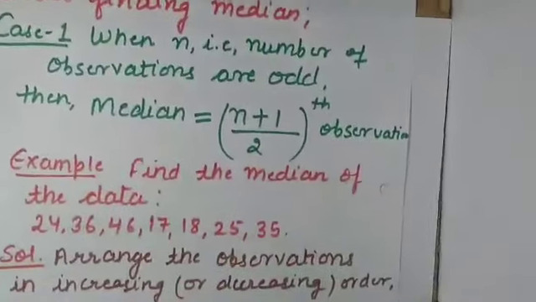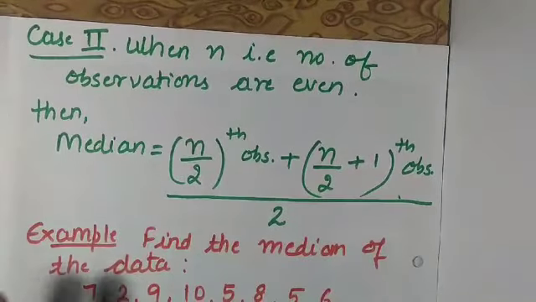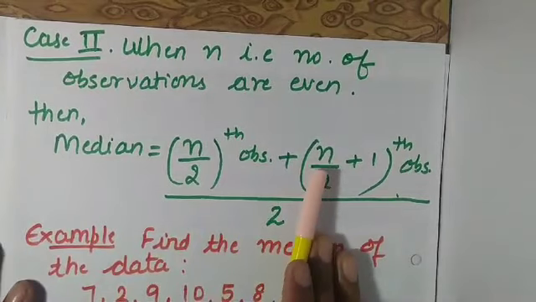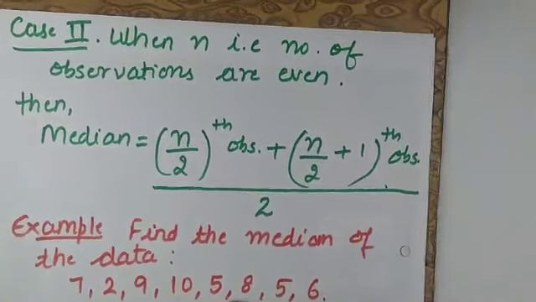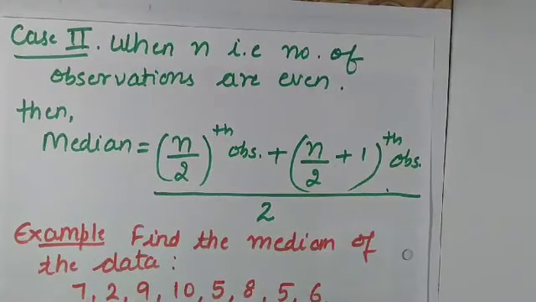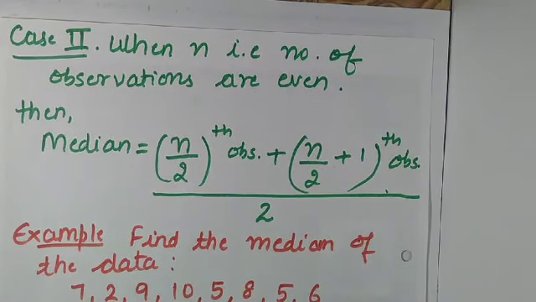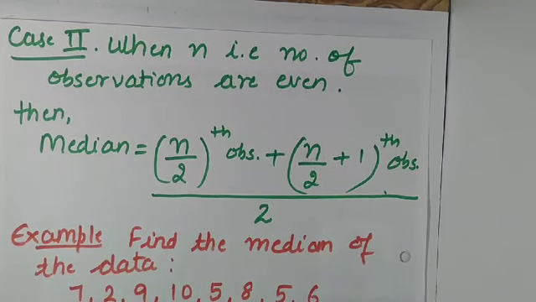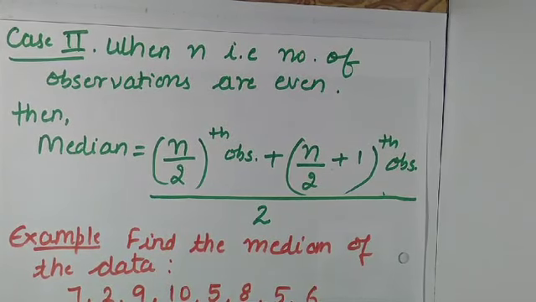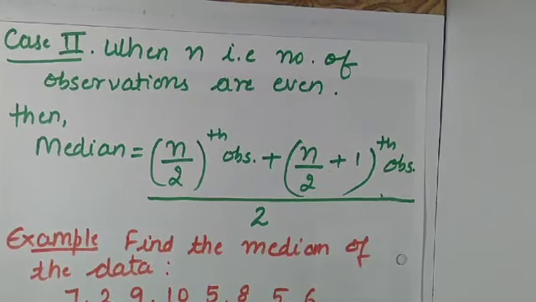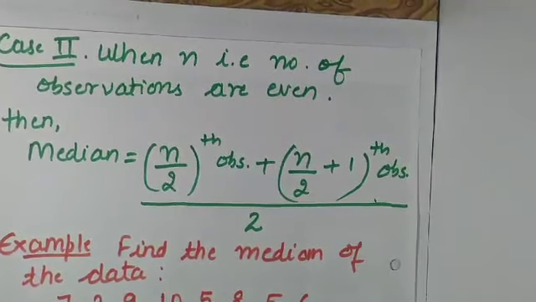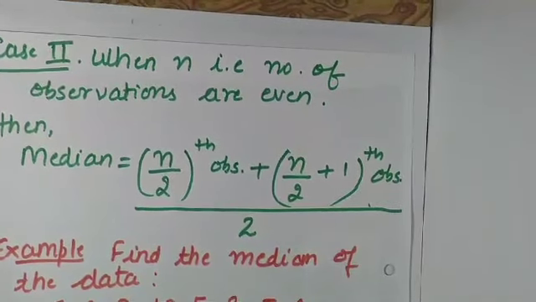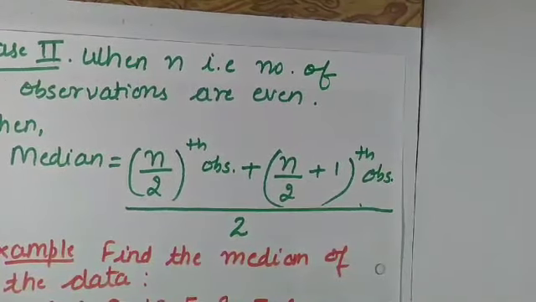Now the second case we have is when the number of observations are even. When the number of observations are even, how will you calculate? Let us consider the same example which I gave in the case of an odd number of observations. Suppose now 8 benches are there in one row and I am saying, find the middlemost bench. Obviously if there are 8 benches, there will be 2 middlemost observations, 2 middle benches. So how will you calculate that median, that middlemost?